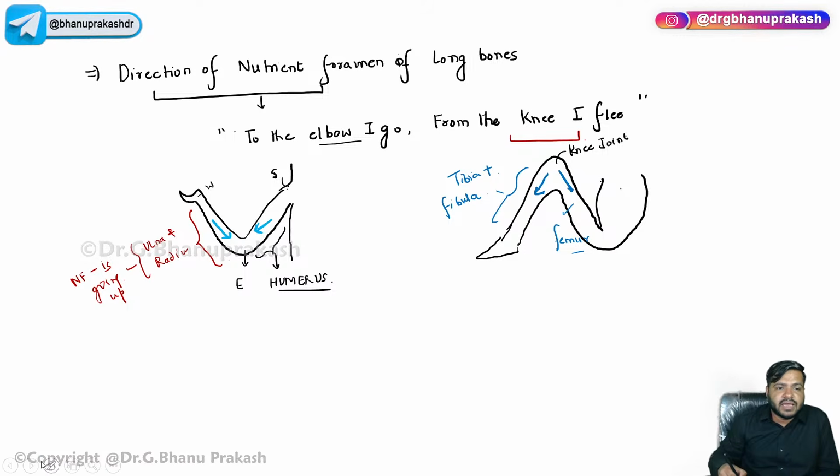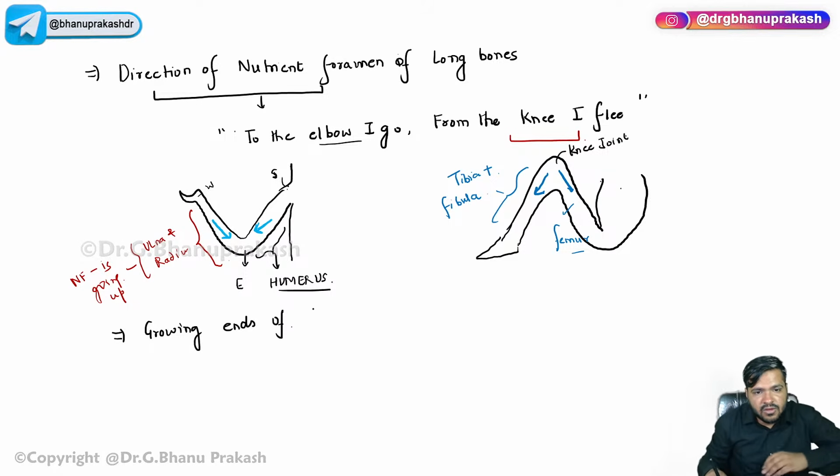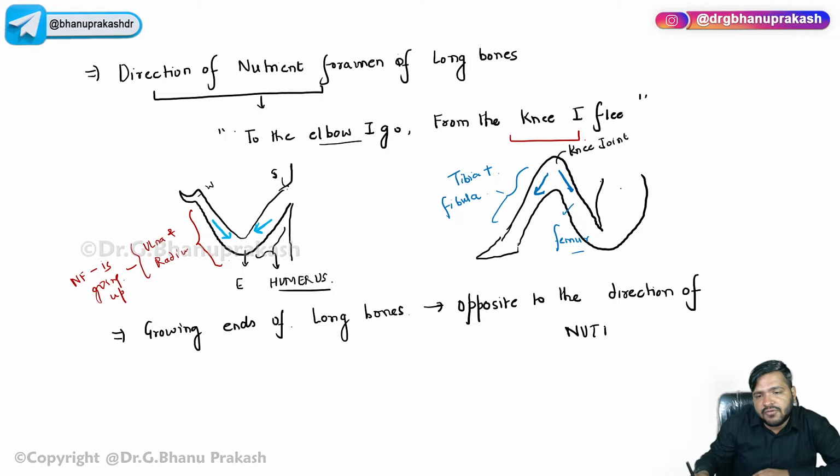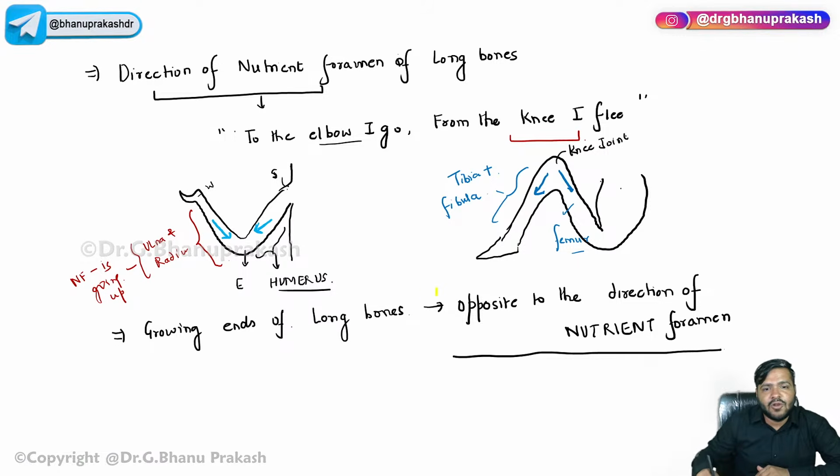Okay. Now, again, why is this concept important? There is something called the growing ends of long bones. They are opposite, be very much clear, opposite to the direction of the nutrient foramen. The nutrient foramen, very important. The growing ends of the long bones are opposite to the direction of the nutrient foramen.